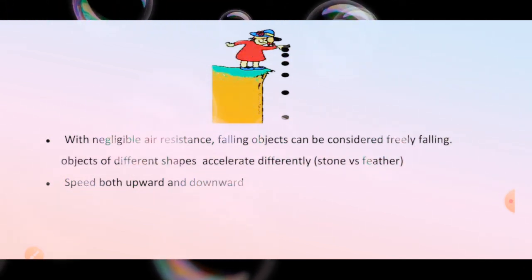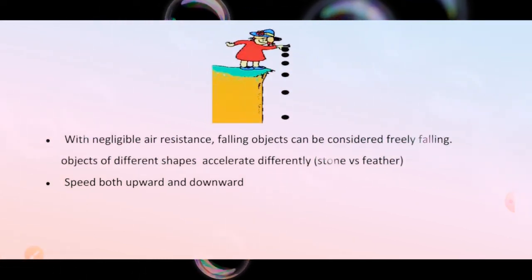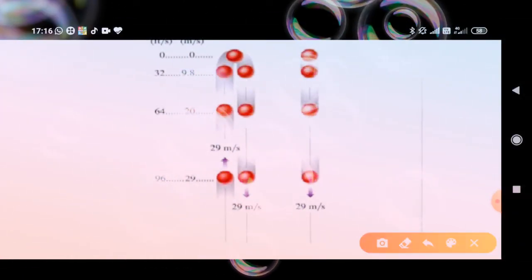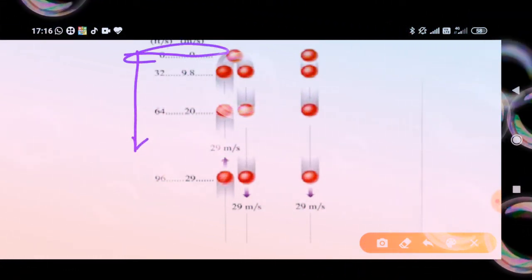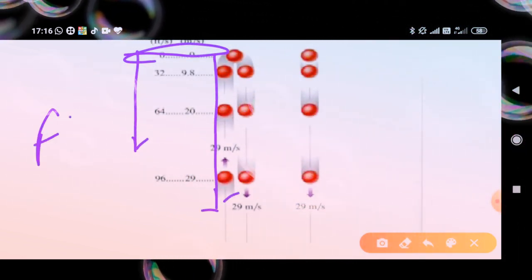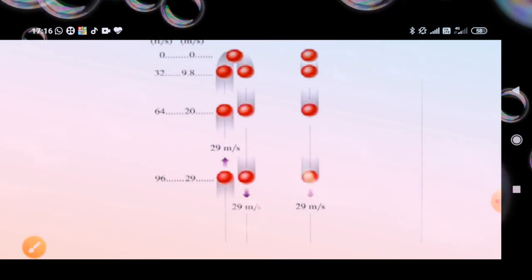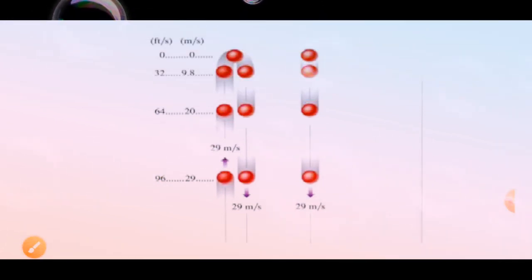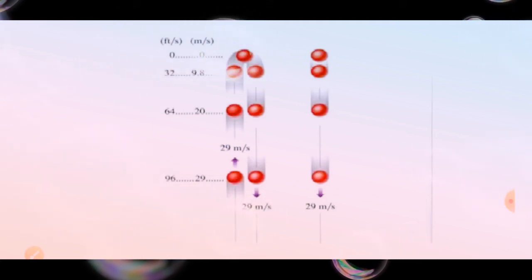Look at this diagram. Two speeds are given, the first in feet per second and the second in meter per second. At 0 feet per second, 0 meter per second. At 32 feet per second, it is 9.8 meter per second. 64, 20 meter per second. 96, 29 meter per second. So you have already looked at this diagram, how speed increases or decreases.